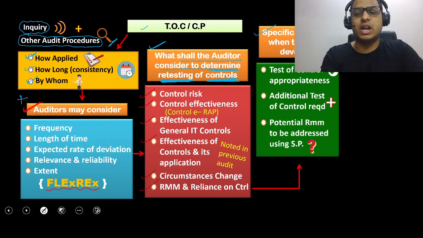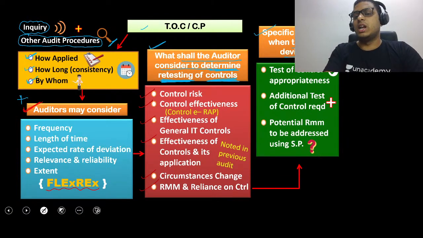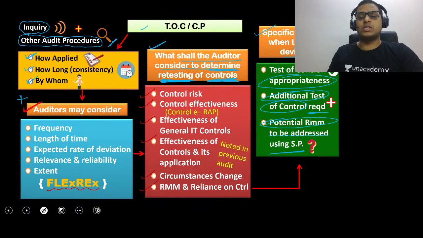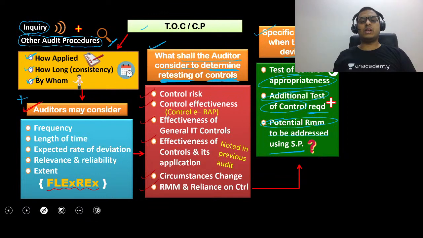Specific inquiries when there are deviations in relation to the controls. Check the test of control appropriateness. Do additional tests of controls if required. Potential risk of material misstatement to be addressed using what? Substantive procedures. Boys and girls, very clear, very simple, very easy. Please tell me, very, very simple. Yes or no? Easy, clear.